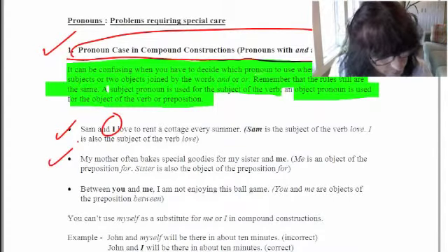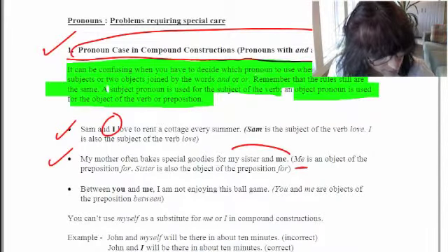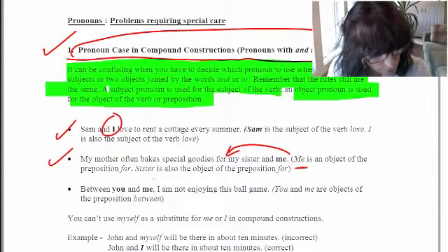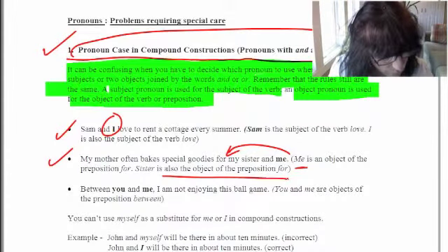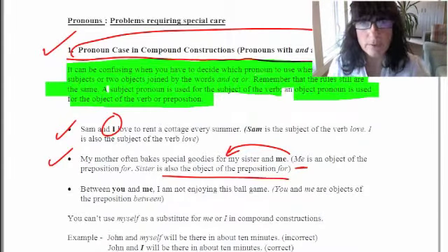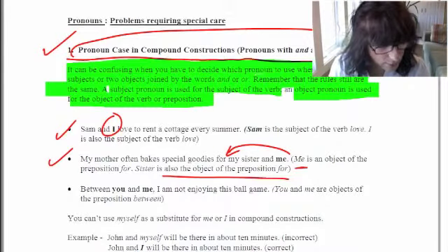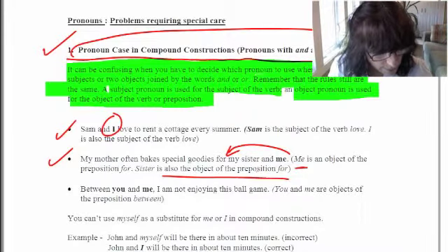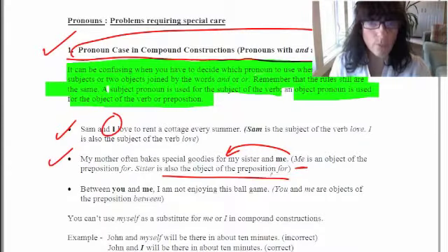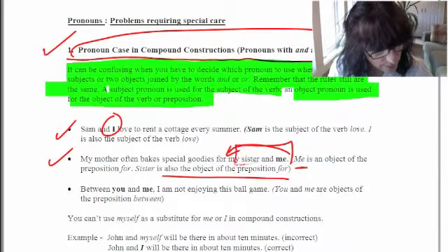In the second example, my mother often bakes special goodies for my sister and me. Me is an object of the preposition for. She bakes them for my sister and she bakes them for me, so sister is also the object of the preposition. Another way to clarify it in your own mind, if you weren't sure if it was me or I, is to say my mother often bakes special goodies for my sister, and my mother often bakes special goodies for me. So the answer is my sister and me.